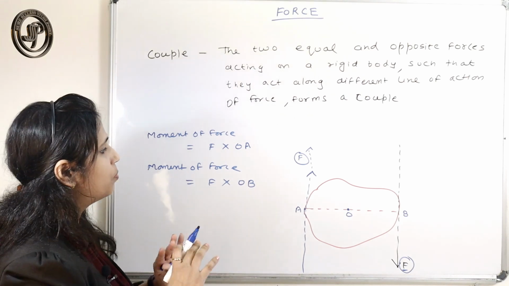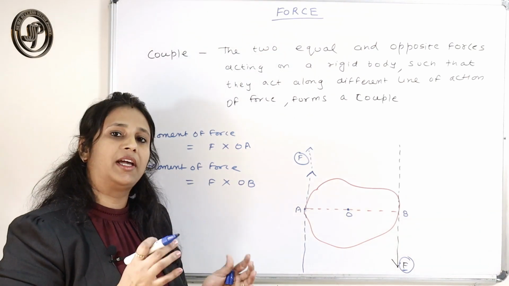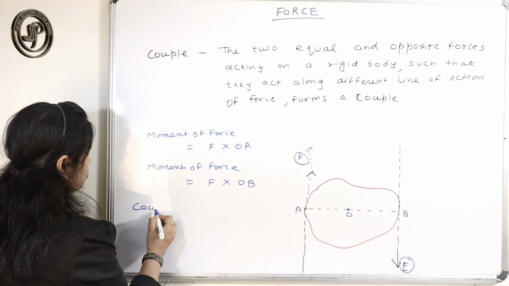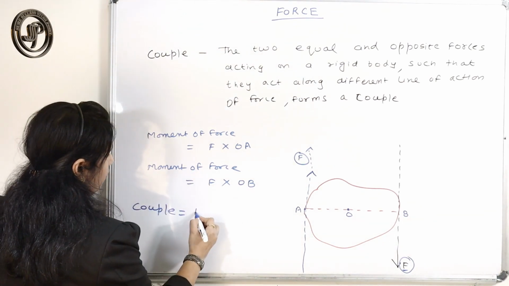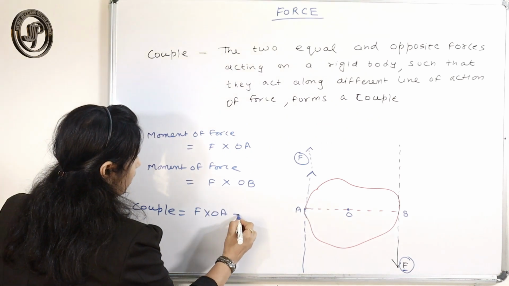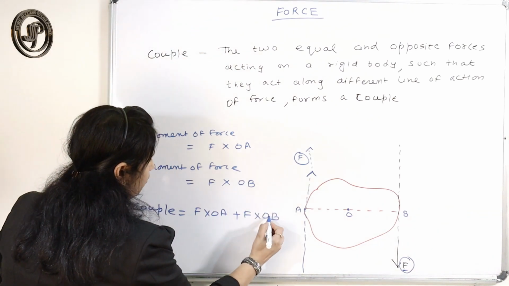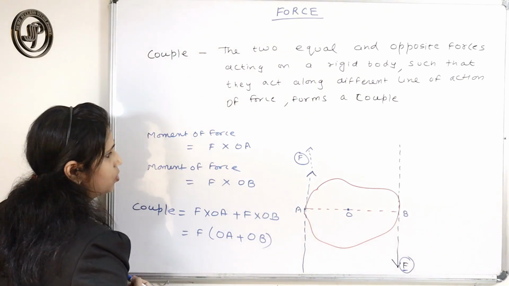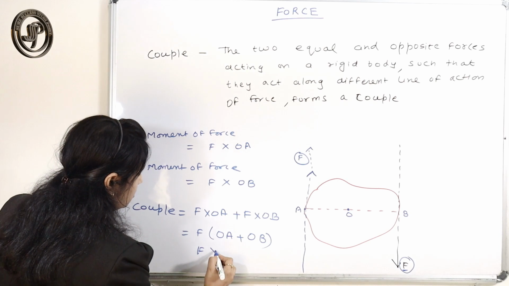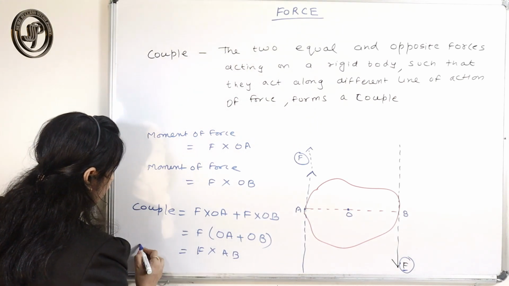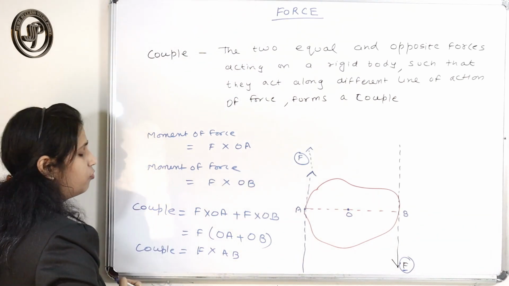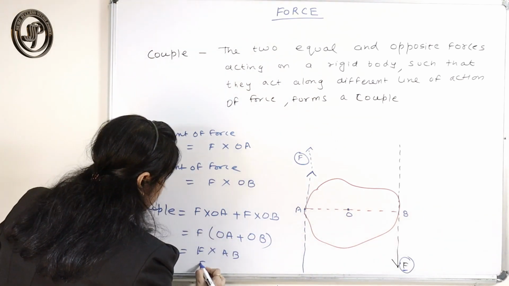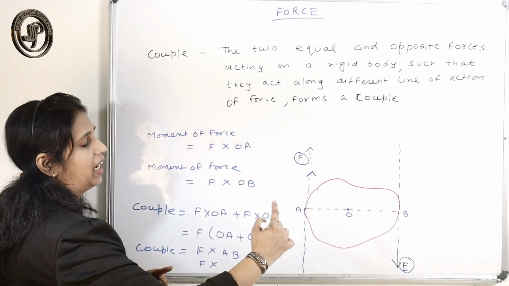If we combine the moment of force of both, then it forms a couple. So couple will be, if I add these two and take F common, OA plus OB, which I can write as AB. So the couple is either force into AB.